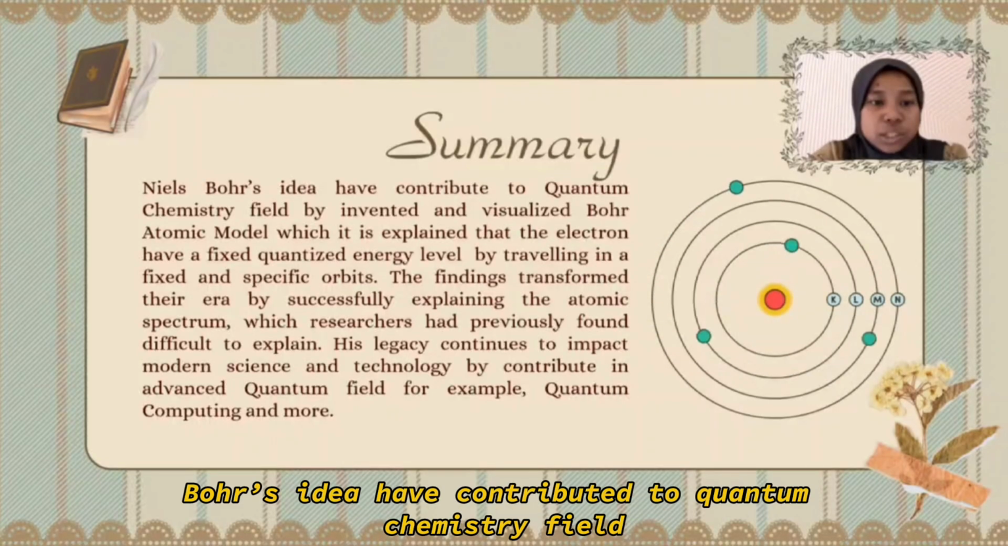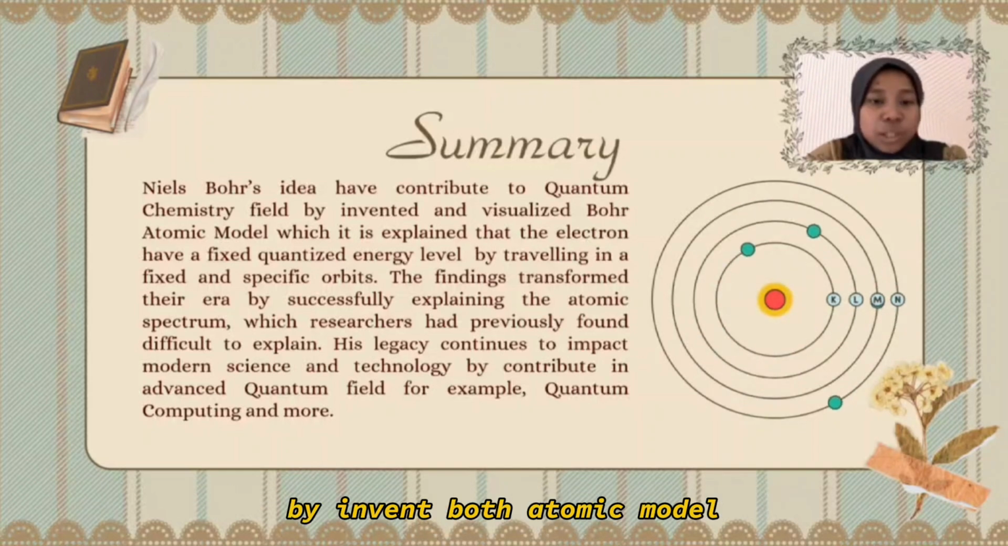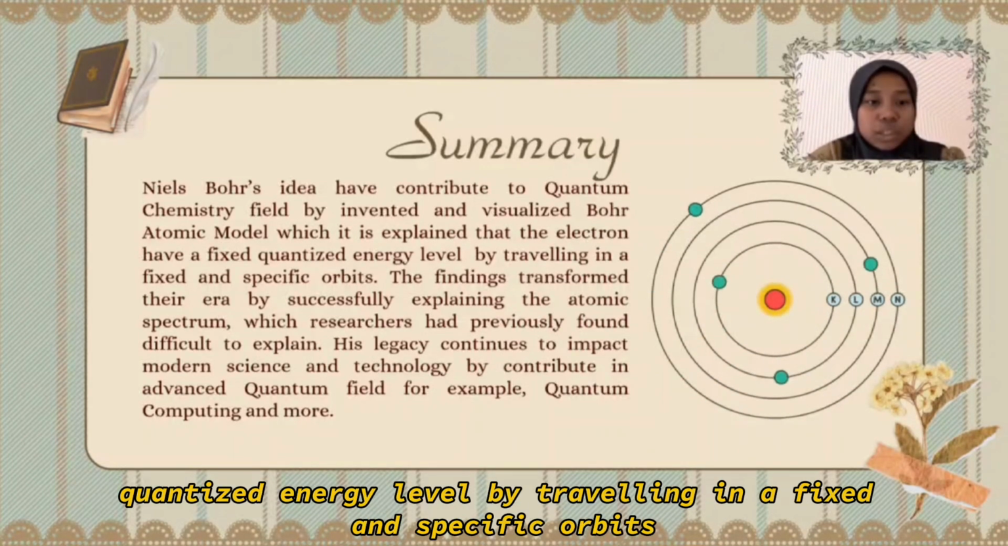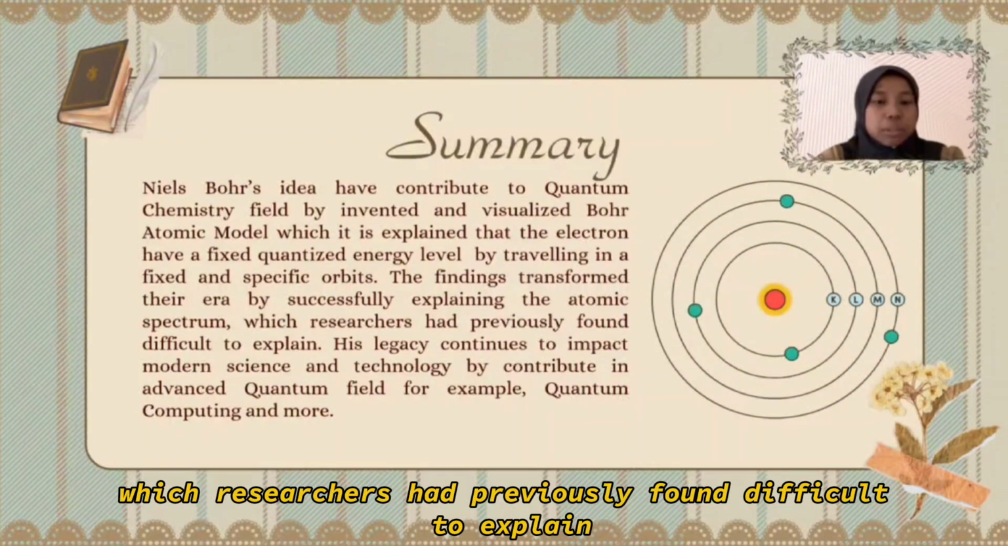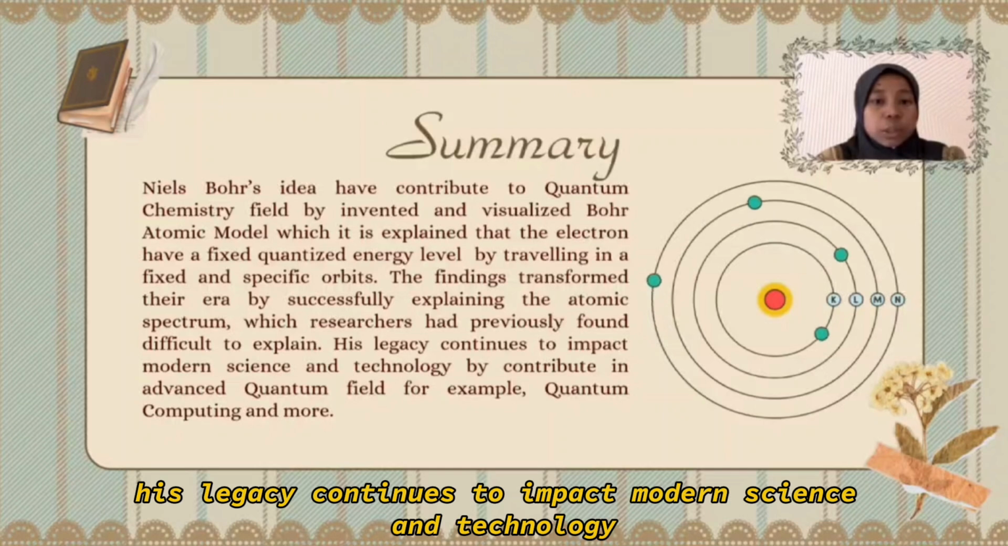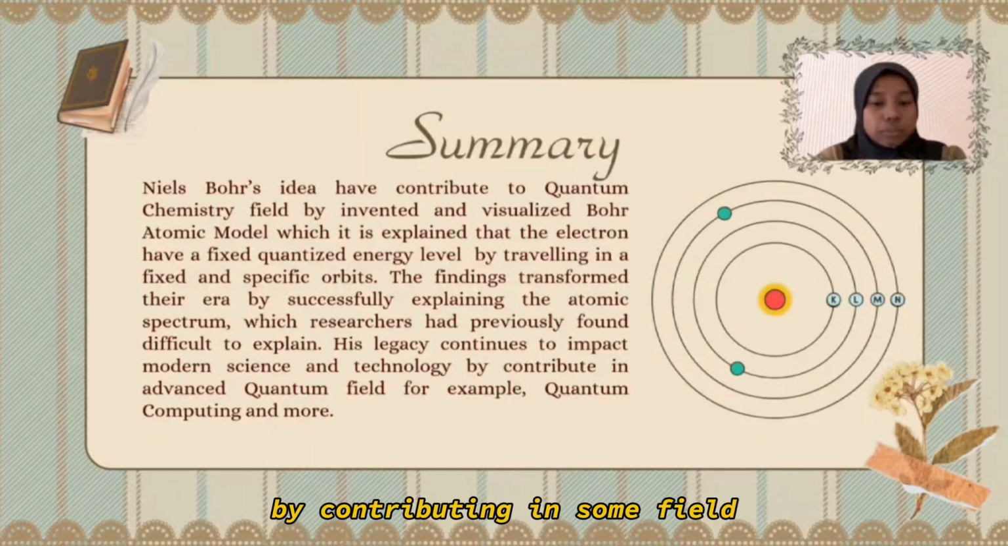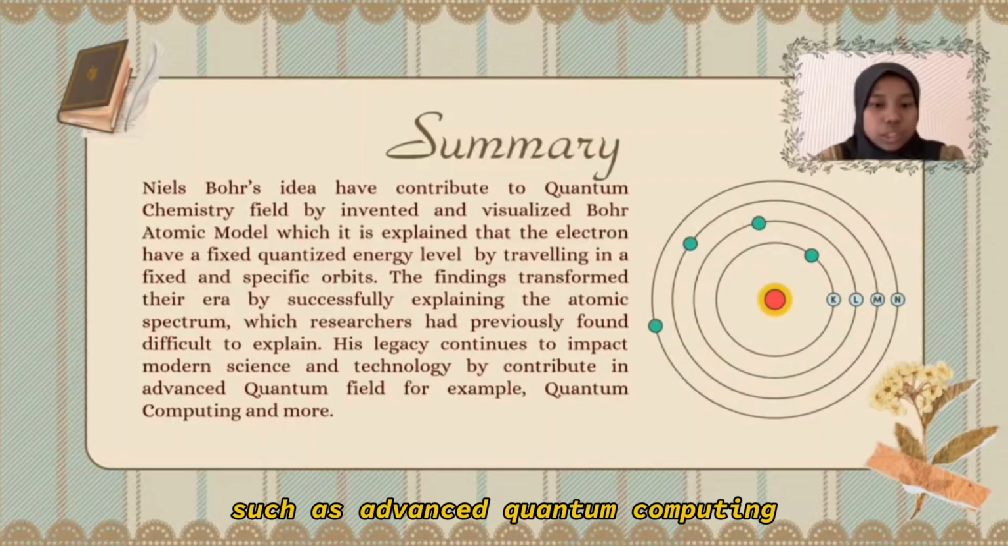We can summarize that Bohr's ideas have contributed to the quantum chemistry field by inventing the Bohr atomic model, which explained that the electron has a fixed quantized energy level by traveling in fixed and specific orbits. The findings transformed their era by successfully explaining the atomic spectrum, which researchers had previously found difficult to explain. His legacy continues to impact modern science and technology by contributing in some fields, such as advanced quantum computing, nanotechnology, and more.